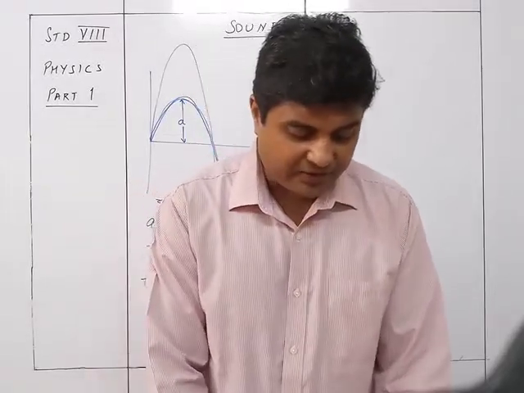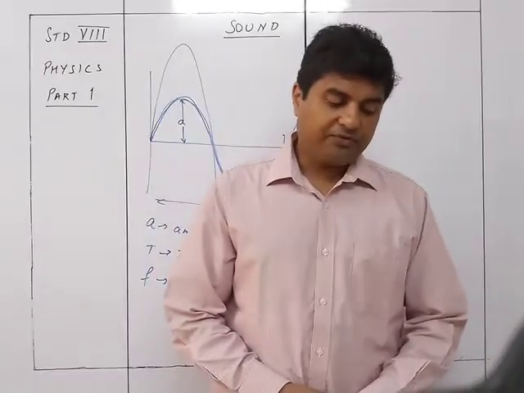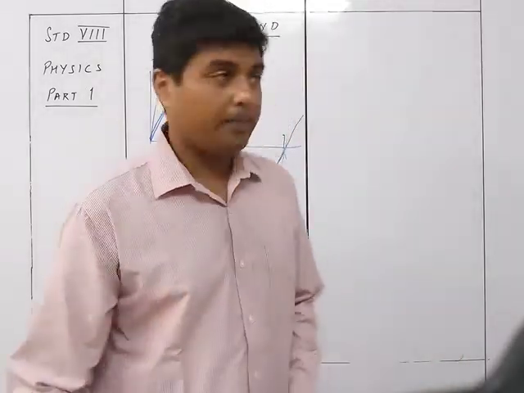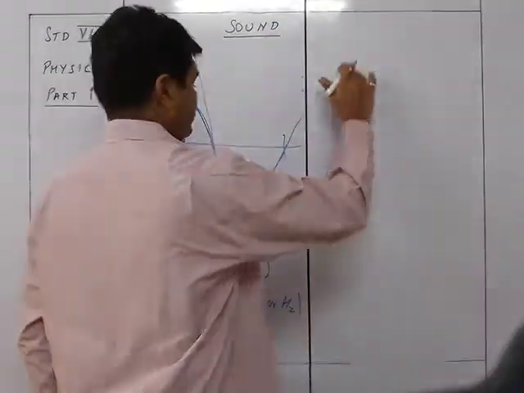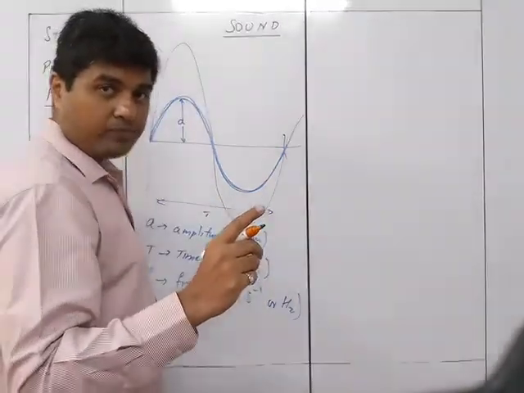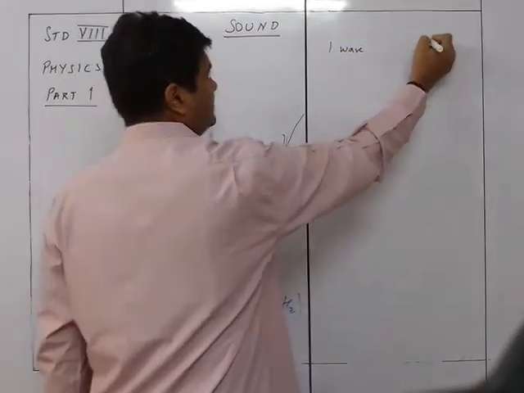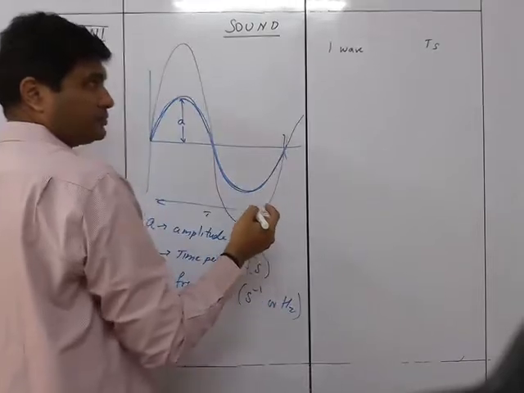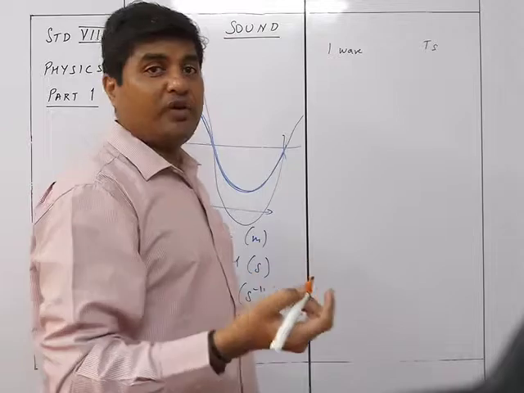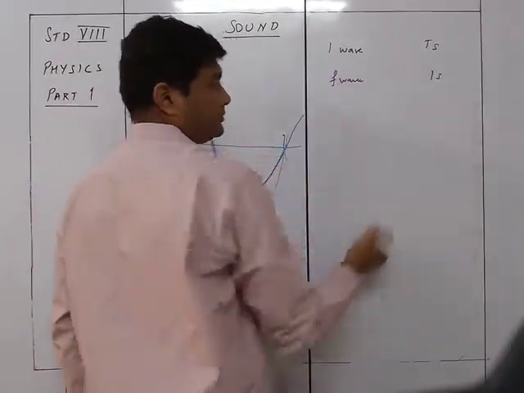So the relationship between the time period T and the frequency: if T is the time period of the wave, then by definition in time T the number of waves is 1. Therefore in 1 second the number of waves will be f is equal to 1 upon T. So we said, what is time period? Time period is the time taken for one wave. So the time taken is T seconds. And what is the frequency over here? The number of waves, the f waves, in 1 second.